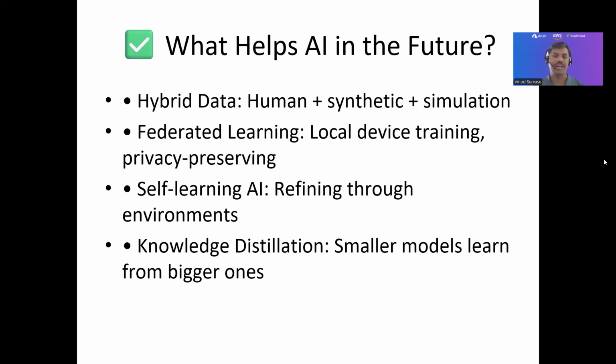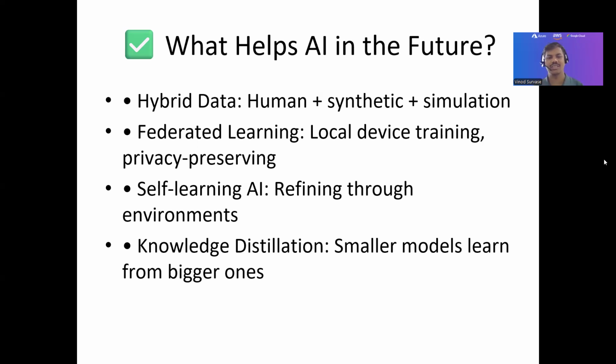The next is self-learning AI. This means refining through the environments. Wherever we have the solutions deployed, it is going to learn from all the data sets which are there, plus whatever data is being created, utilized, uploaded, shared, and including the prompts or the question-answer formula as well. So it's going to keep learning and training itself, and then it's going to give us the appropriate knowledge or the results basically.